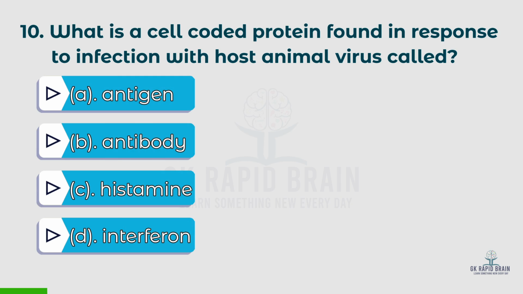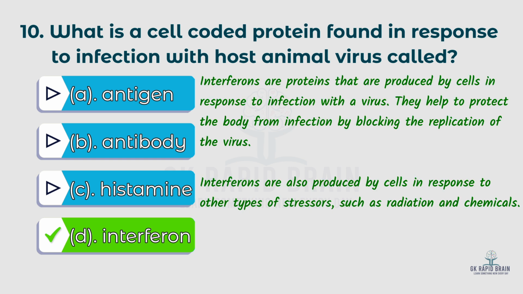10th question. What is a cell-coded protein found in response to infection with a host animal virus called? Options: A. Antigen, B. Antibody, C. Histamine, D. Interferon. The right answer is D. Interferon. Interferons are proteins that are produced by cells in response to infection with a virus.